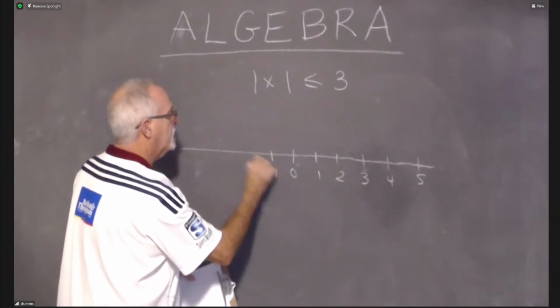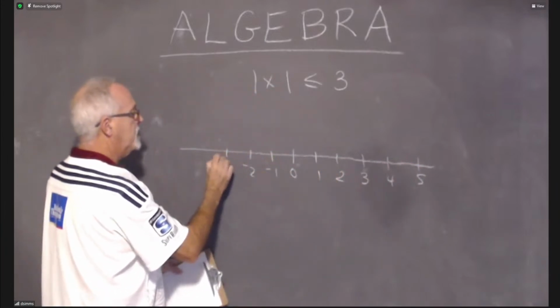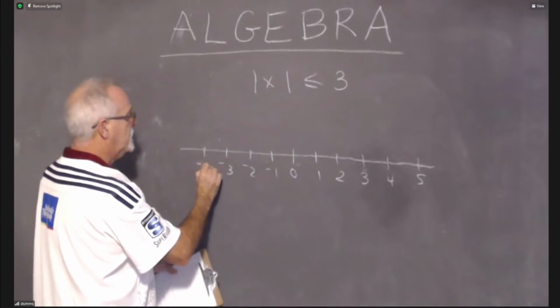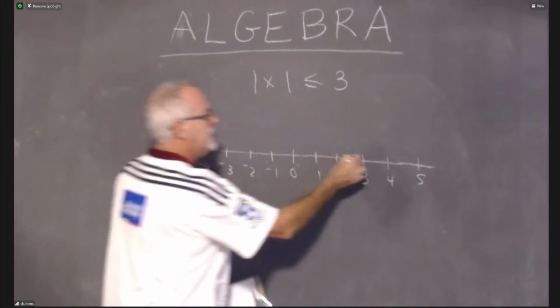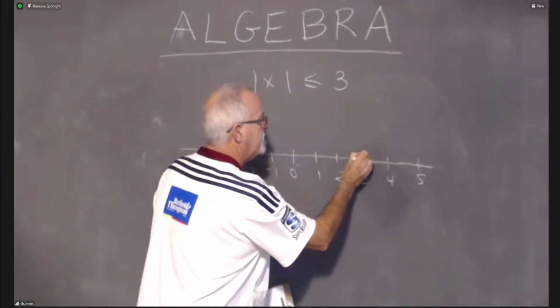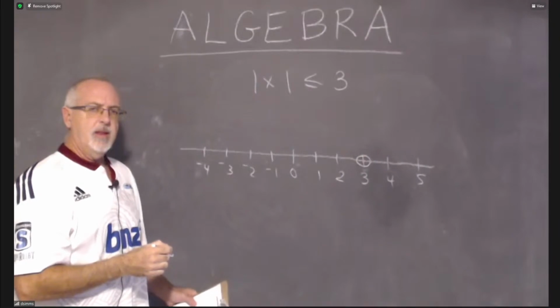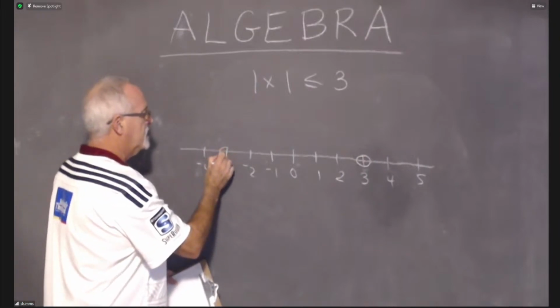And I want to show -1, -2. For sure, I know I want to show -3. And I show -4, and that's going to be enough. I won't make the line any longer. And the 3 is involved, so I'm going to put a circle on it. But I think the -3 is also involved, so I'm going to put a circle on it.